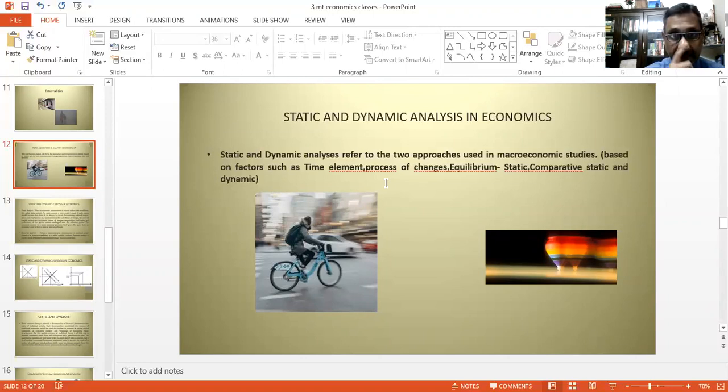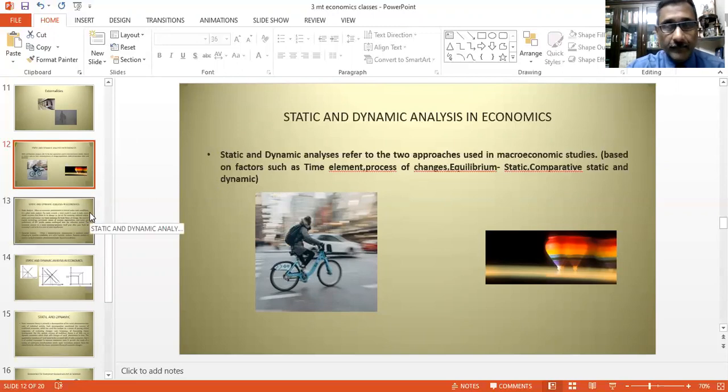Now, what we say here is a static analysis, like a still picture at any point of time of the movement of the economy. It is timeless. That's why we talk about the time element here. It talks only about as on today, as on now. What is the state of the economy? Whereas a dynamic analysis captures the changes over a period of time. There are two ways of analyzing: I would say this is the present state of my economy. Otherwise, we can also analyze what has been the change in the economy over a period of time. I'll get back to it.